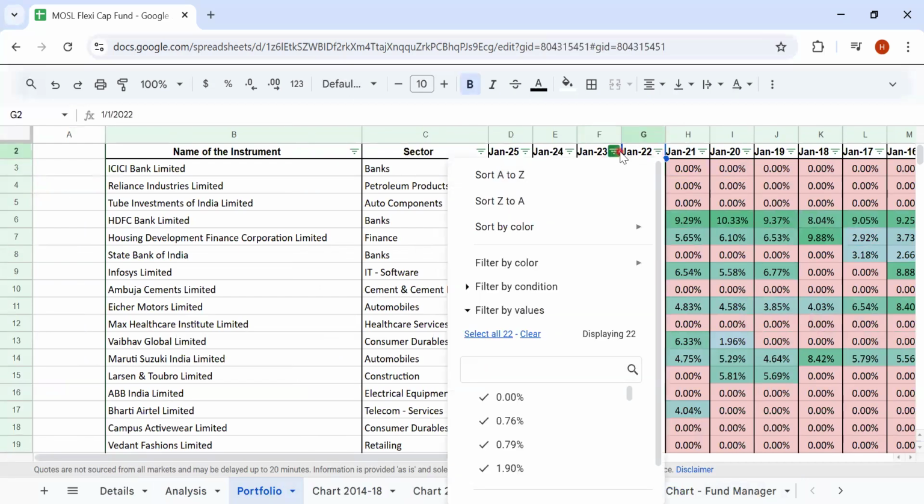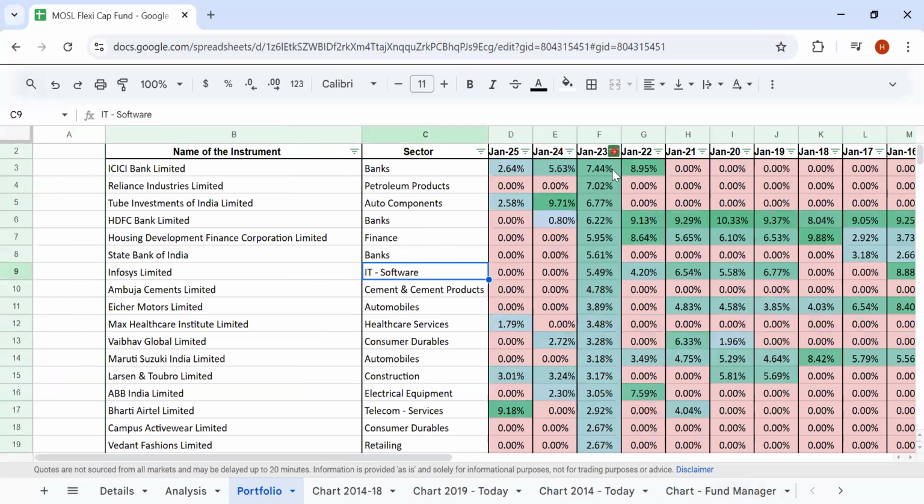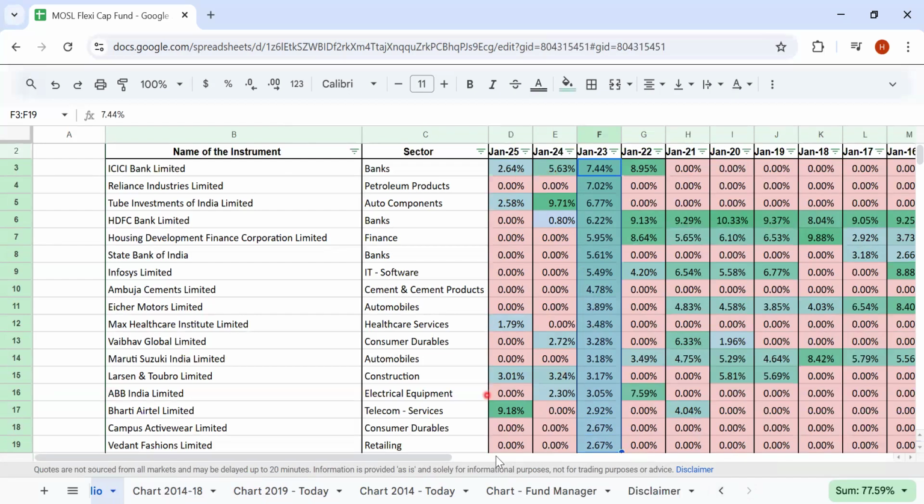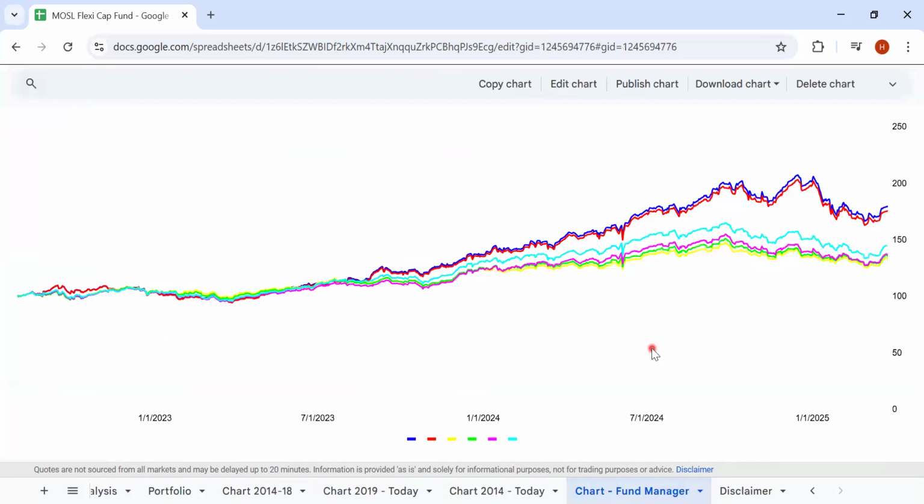If you look at the portfolio, from 23 January onwards, the fund portfolio was his portfolio. Compared to the previous ones, there has been a lot of churn. So this fund manager probably prefers churning the portfolio and getting the results. That may be one reason, because if you see the data, there isn't much of whatever he was holding on January 23. Or else probably he's taking some time to make the changes, because there may be some impact cost whenever you are buying and selling stocks.